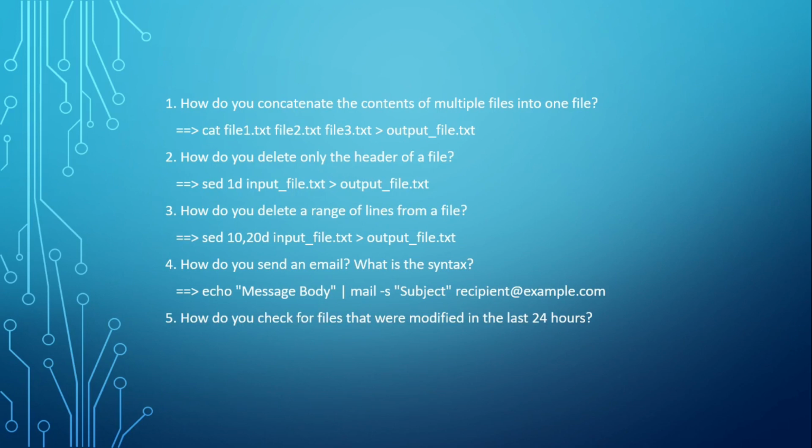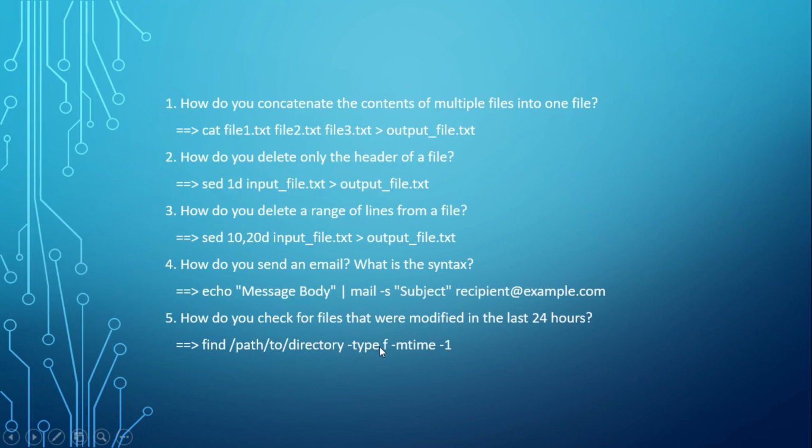Next question. How do you check for files that were modified in the last 24 hours? We have the find command, using which we can search for files inside directories and subdirectories. Using that command, we have an option called -mtime that we can use to find when the files were modified. Here I have used find, path to directory. The current path of your directory is what you have to pass here.